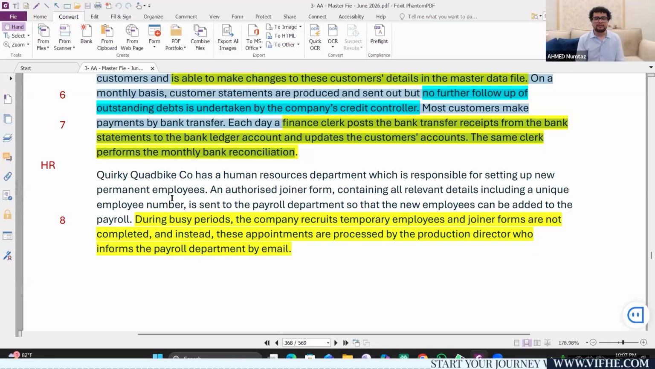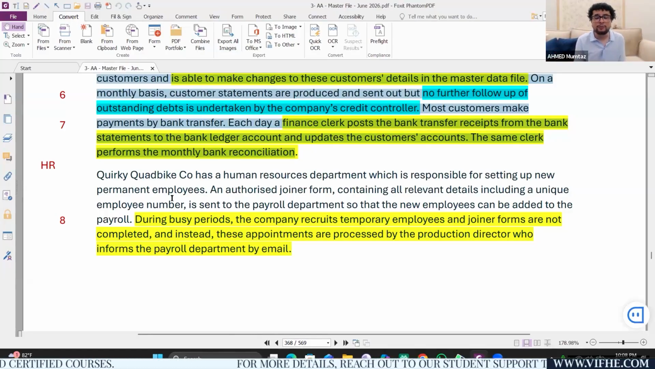During the busy periods, the company recruits temporary employees all around the globe. Companies are allowed to recruit temporary employees, no problem. I hope they are following the policies even while recruiting them. During the busy periods, the company recruits temporary employees and joiner forms are not completed. That's a pain. If joiner forms are not completed, the company will not have good enough details in relation to the employees. As a result, there could be errors while making the payments.